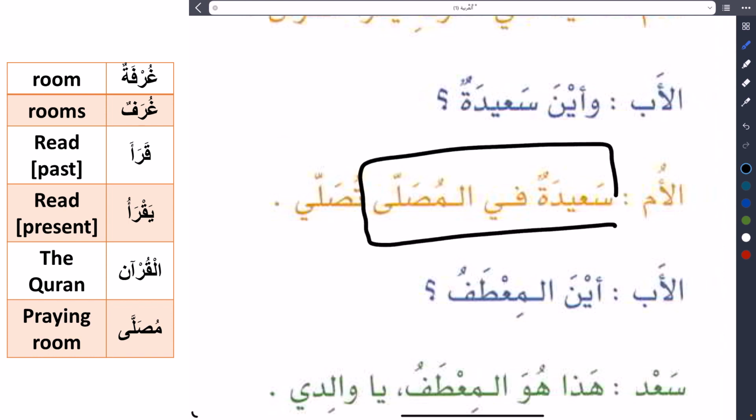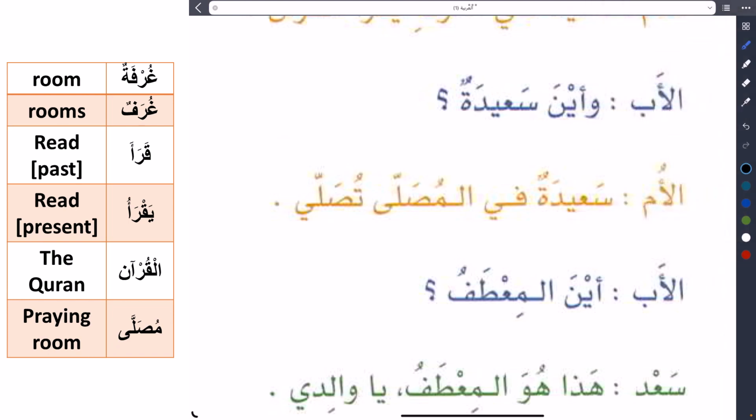Sa'idatu fil musalla. في المصلى, fatha on the lam, and then she said تصلي, kasra on the lam. So she said سعيدة. No, we have to correct it. سعيدة في المصلى تصلي.